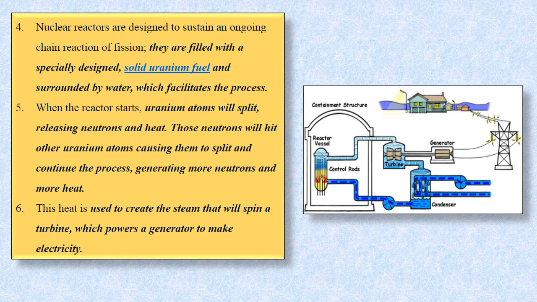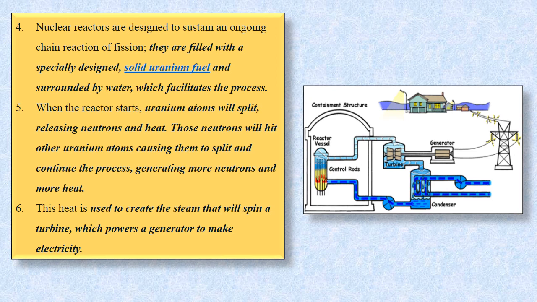In a nuclear reactor, the nuclear fission takes place. The nuclear reactor is designed in such a manner that it can sustain that nuclear fission reaction. These nuclear reactors are filled with specially designed solid uranium fuel, and it is surrounded by water, which facilitates this process. When the reactor starts, what happens inside the reactor?